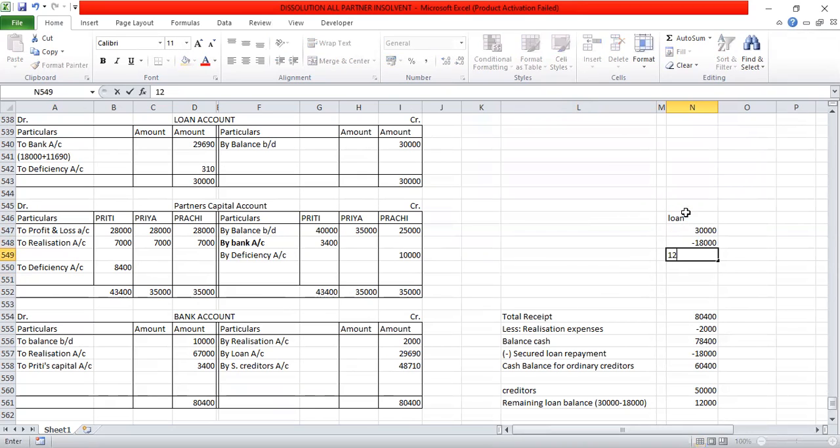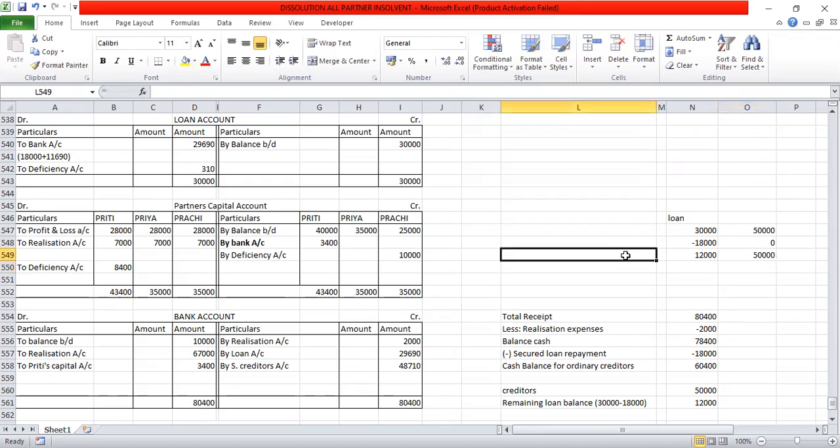The balance is 12,000. So when you come to the creditors, that is 50,000, and nothing is paid to the creditor. So again 50,000 is balance. The total balance is 62,000, but cash available is 60,400. We cannot make a full amount to anyone. So we have to make a proportion of 12,000 and 50,000.